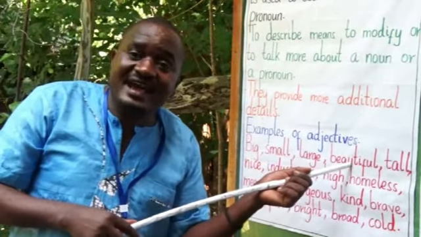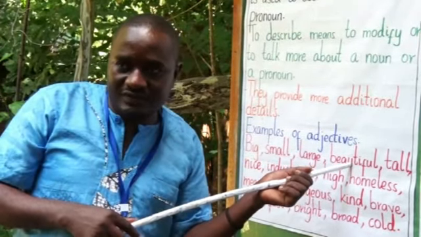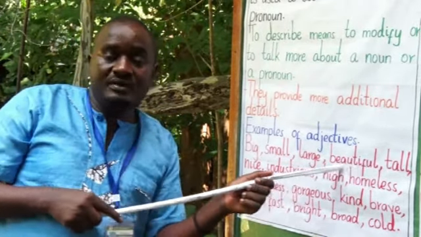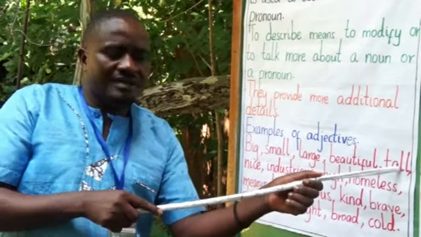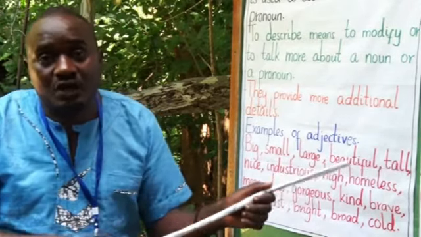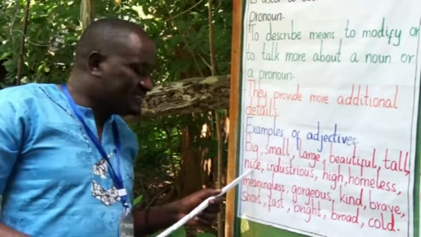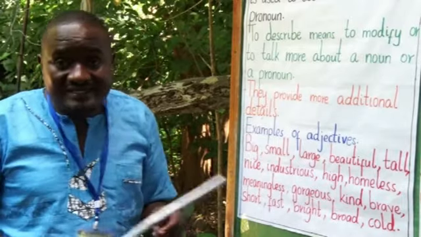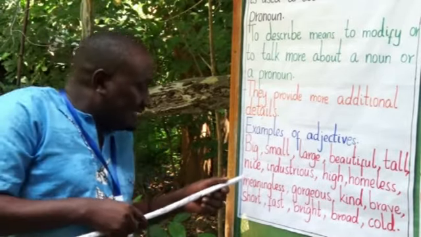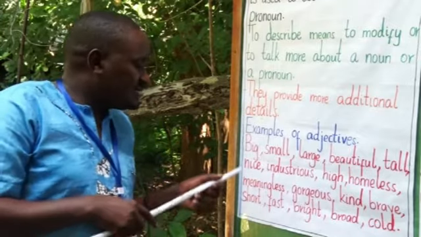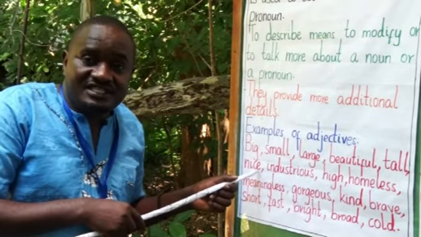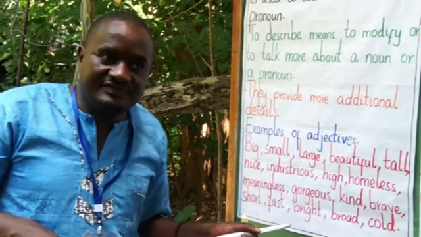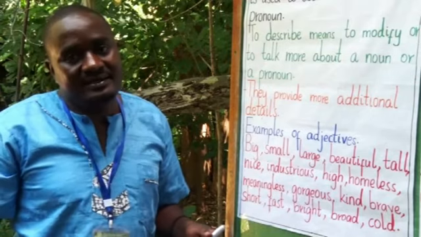You can say my young sister is beautiful, or my young sister is so beautiful. Here the word beautiful is an adjective. My father is tall. The word tall is an adjective. We talk about nice: those are nice flowers. Remember, the word flower is a noun. The word nice is describing the flowers, so nice is an adjective. The word industrious is an adjective, meaning hard working.